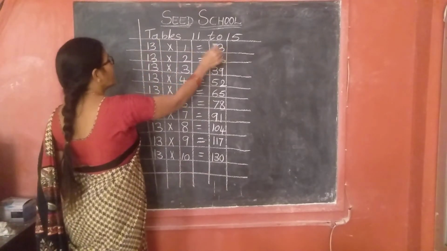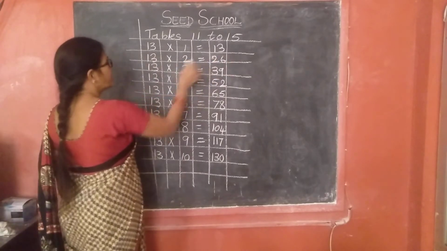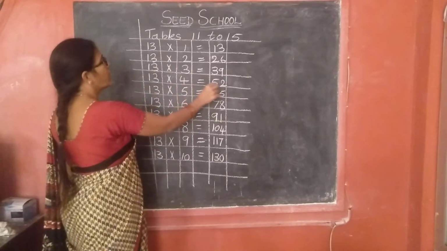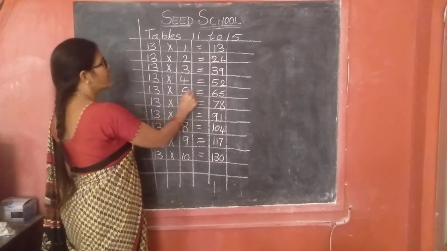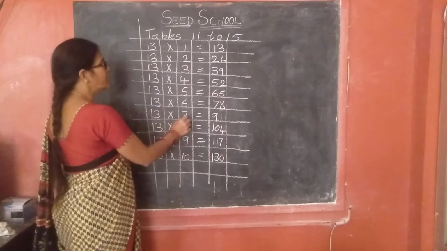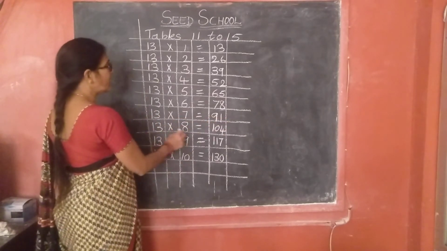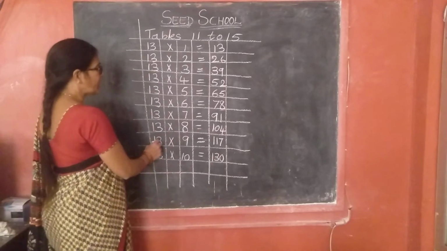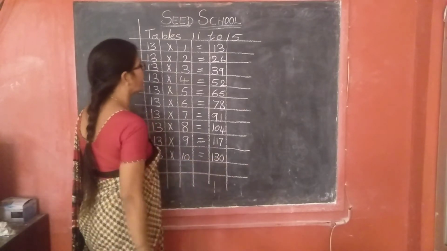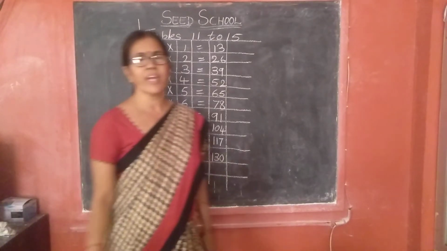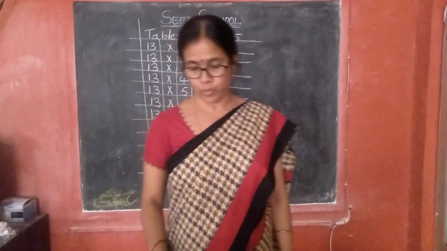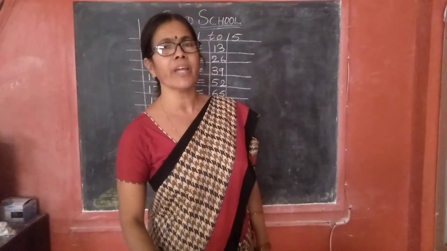13 ones are 13. 13 twos are 26. 13 threes are 39. 13 fours are 52. 13 fives are 65. 13 sixes are 78. 13 sevens are 91. 13 eights are 104. 13 nines are 117. 13 tens are 130. Yes children, we have finished the 11 table, 12 table and 13 table. Next, we have to practice the 14 table.